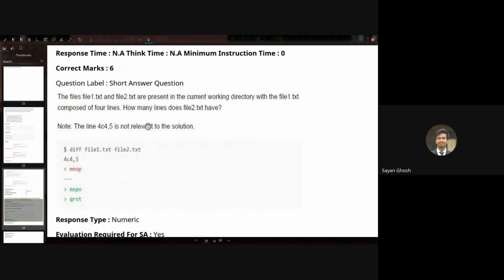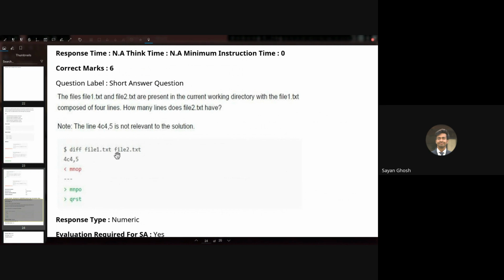So this is the next question. The files file1 and file2 are present in the current working directory, with file1 composed of 4 lines. How many lines does file2 have? This is a diff question. File1 has 4 lines, and we have diffed file1 and file2. It shows that in file1 we have MNOP, whereas in file2 we have MNPO and QRST.